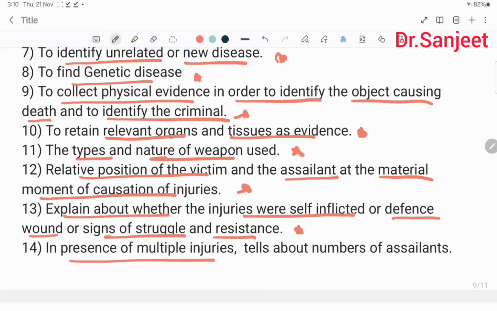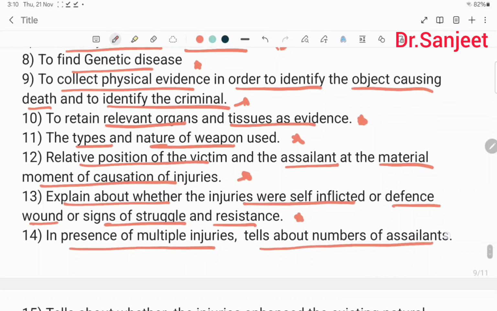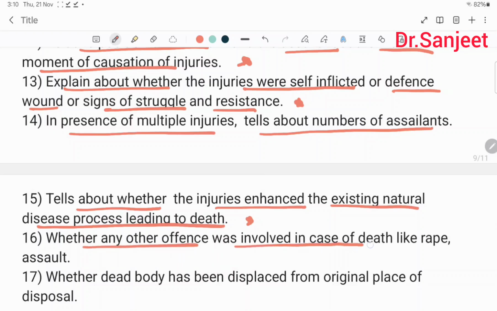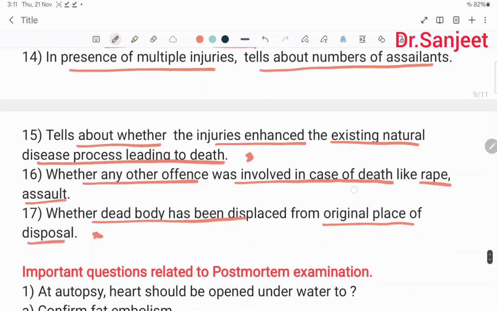In the presence of multiple injuries, it tells about the number of assailants, whether the injuries enhance the existing natural disease process leading to death, whether any other offense was involved in case of death like rape or assault, and whether the dead body has been displaced from the original place of disposal. These are the medical importance.